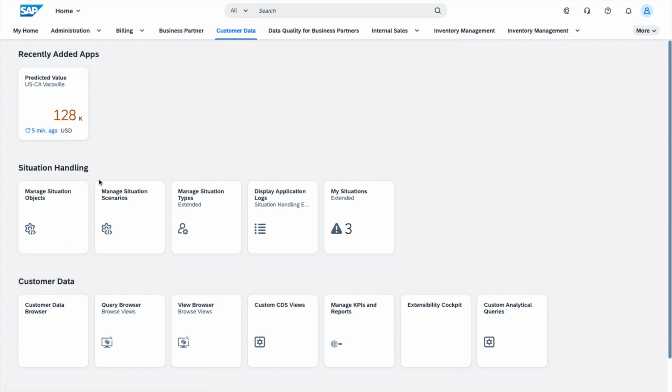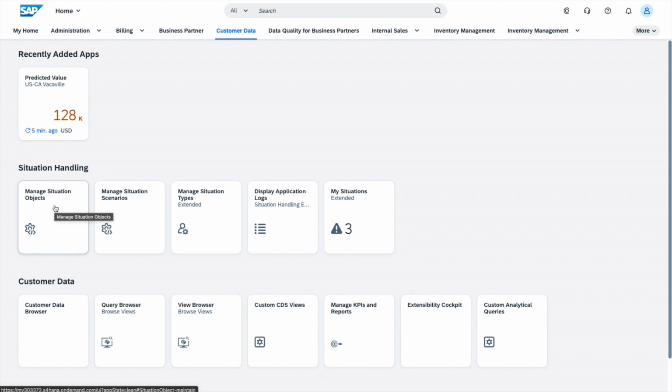Then we have the situation scenario. Then we have the situation type, and here we're going to first create a template, and then from the template we'll create a situation type. So that would be our 4 steps right there and then. Now, why I said 5 is because you can also create your own custom CDSs. When you create a business situation object, you are going to define for it what's called a structure, and we'll get to it in just a moment, and that structure is going to point to a CDS.